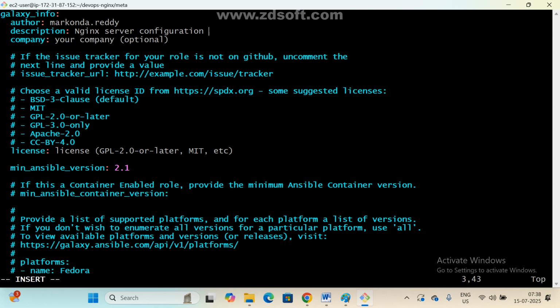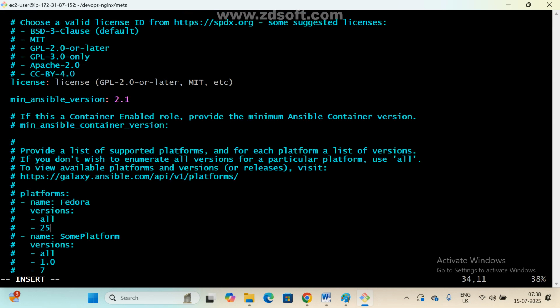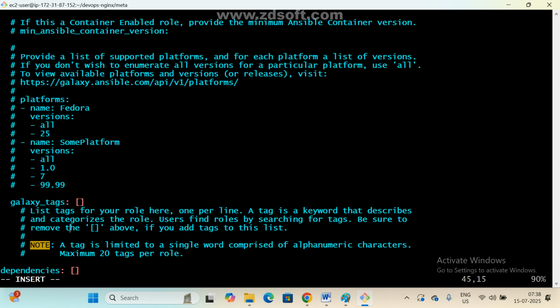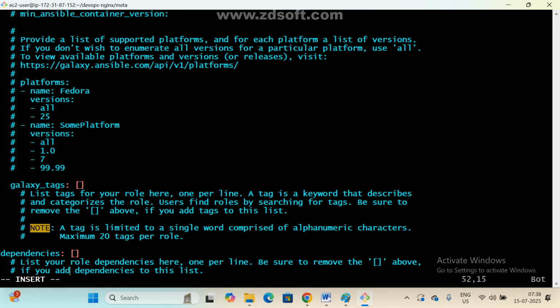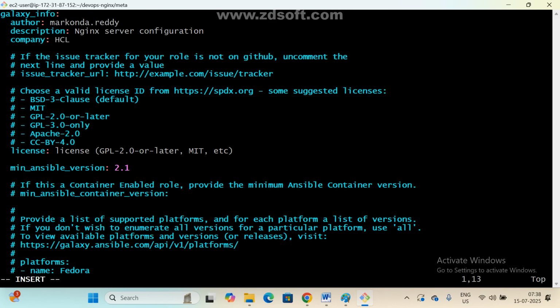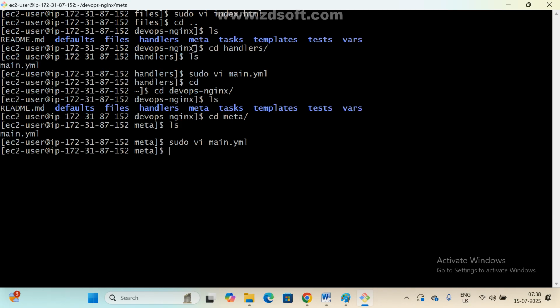My company name, we can add it here like this. Now the remaining story is the same only. Whatever you want, which version, we can enable tags and all. Clear? I don't want the remaining things. That's it. Update and save it. This is information only.